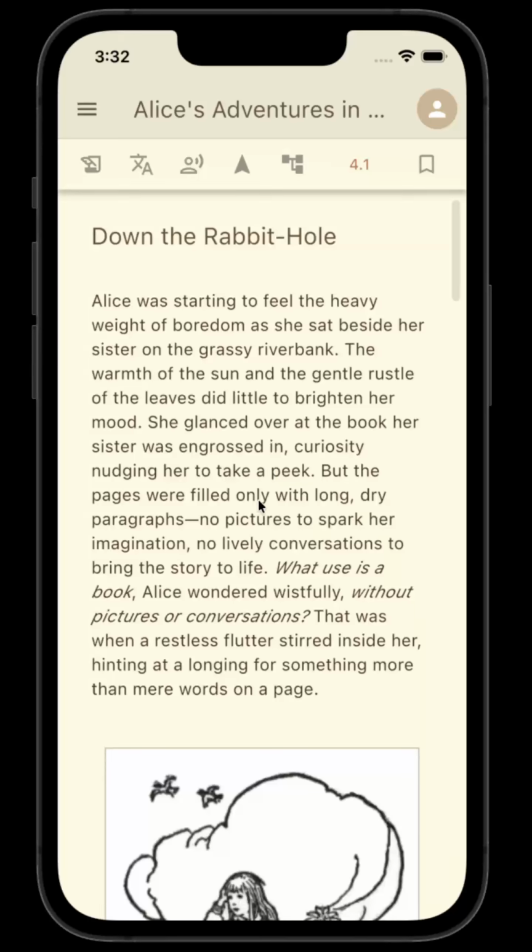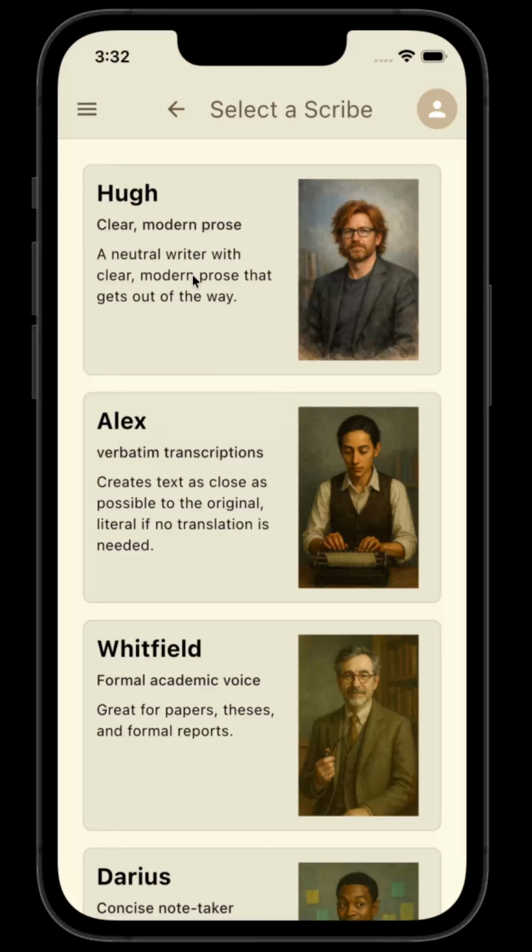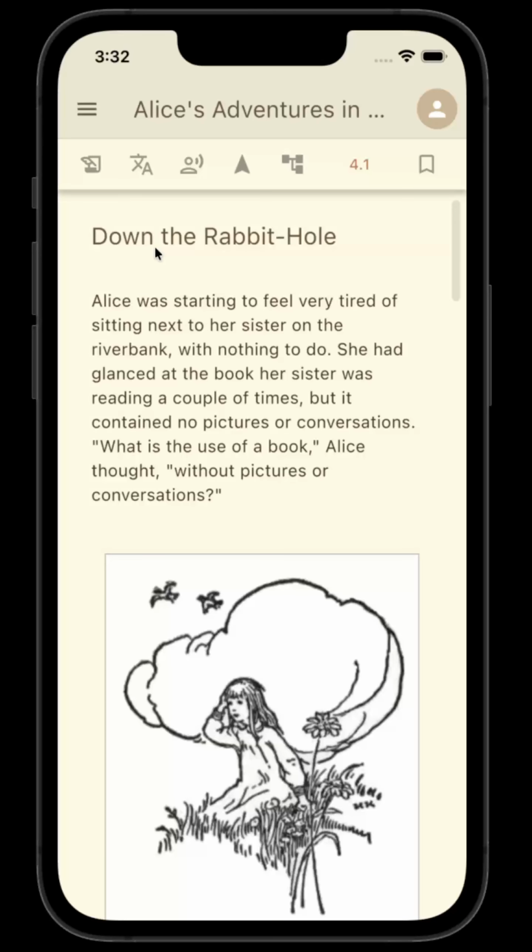And the first thing to show you is what happens if you switch scribes. So this is not the original first paragraph of the title as was written by the author. Instead, this is the scribe's transcription of that. So if I change to a different scribe, so Hugh is clear modern prose, you'll see that the prose has actually changed. The content is still the same, but the presentation a little different.